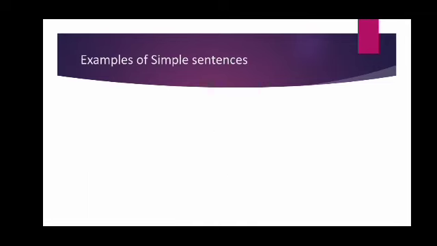Now, examples of simple sentences. As we said, it will have a subject, one verb and it will have a complete thought. See the first sentence. I like pizza. Here I is the subject, like is the verb and the sentence is complete in itself. I like pizza. So it's a simple sentence.